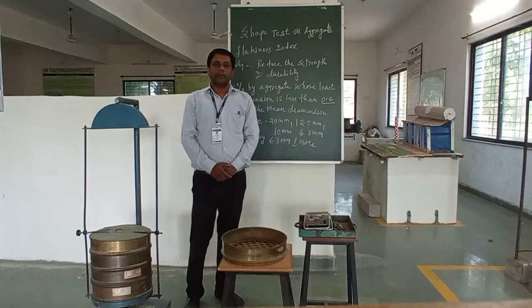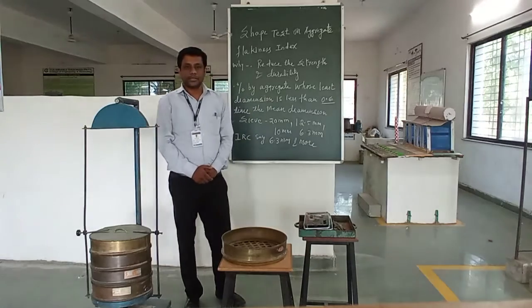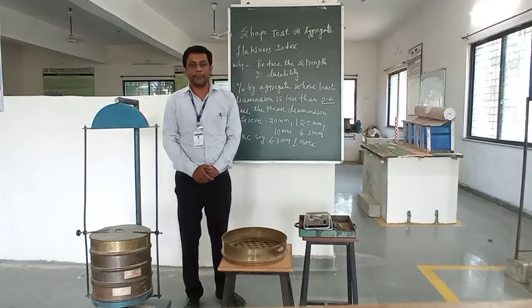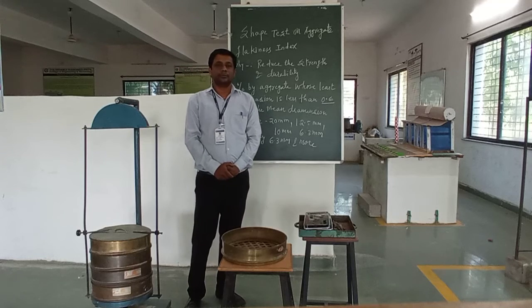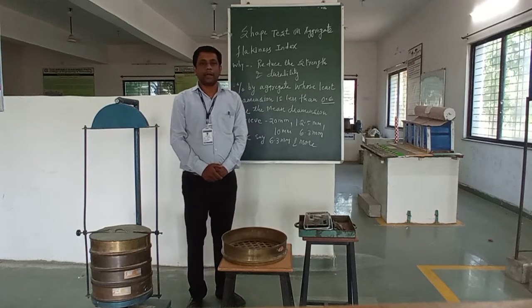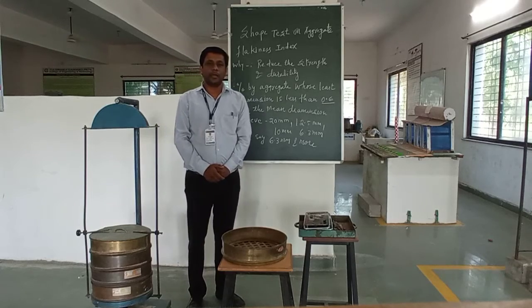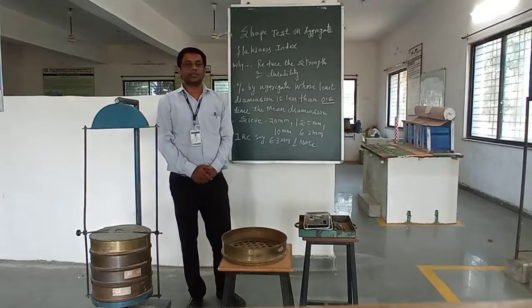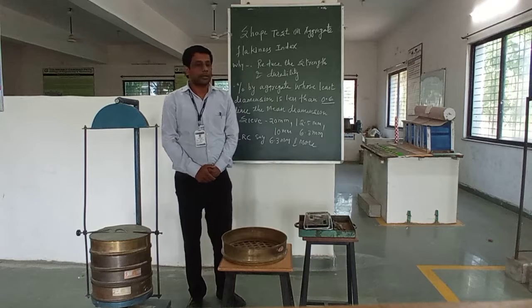Friends, today we are going to perform the practical of shape test. So here we are in the Transportation Engineering Laboratory and today's practical is shape test of aggregate. Why is the shape test of aggregate important? Because when we are going for big construction, aggregate plays a very important role.